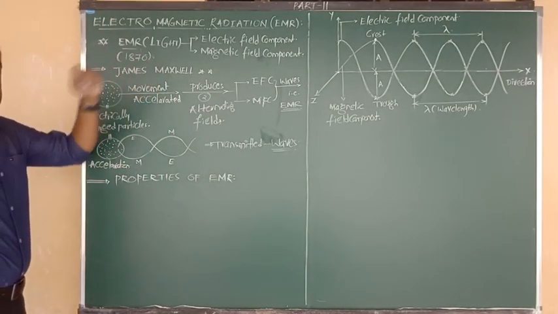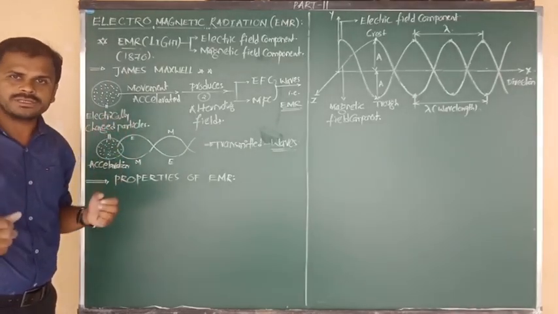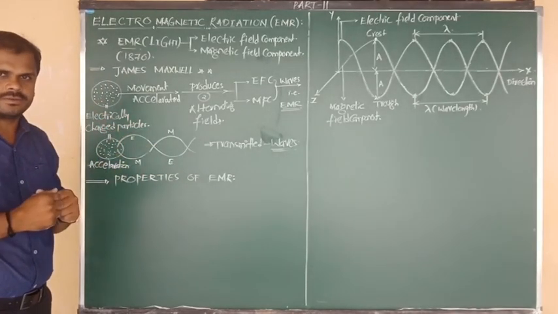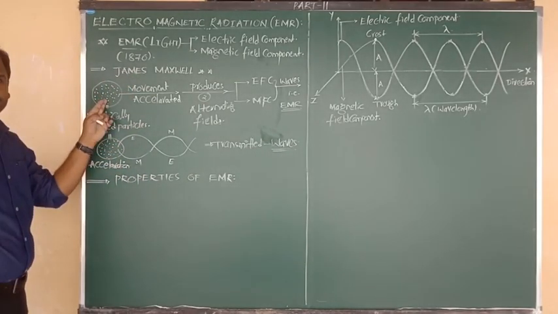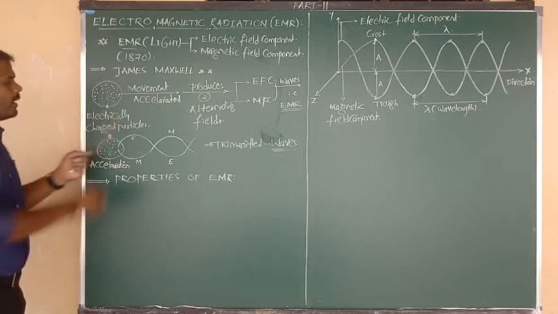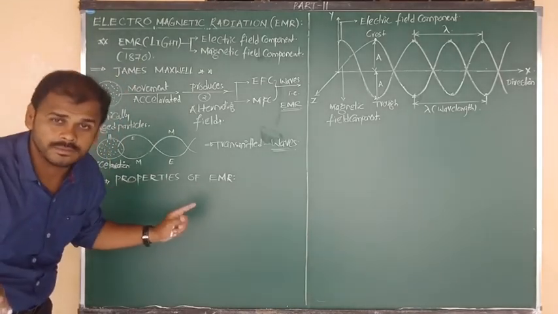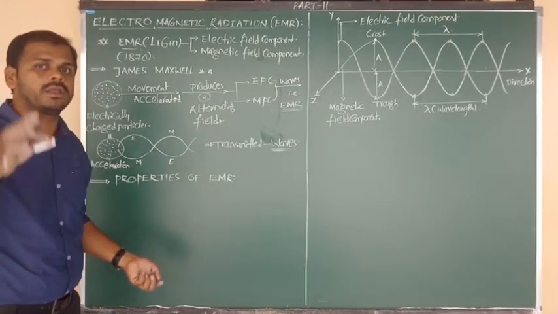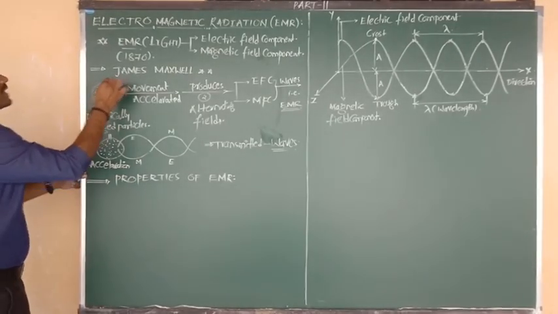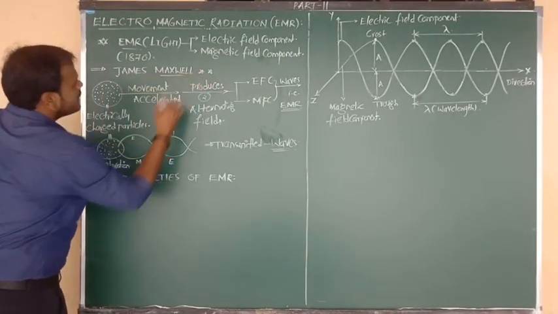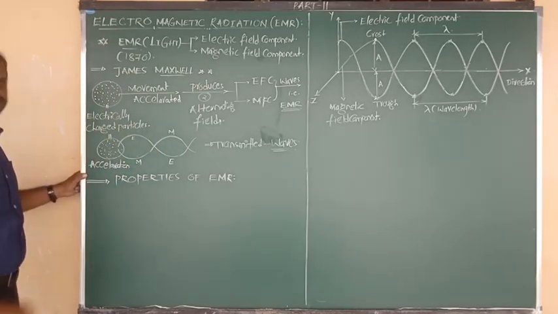James Maxwell first proposed that we consider electrically charged particles, not neutrons, because neutrons are electrically neutral particles; the others we can consider.